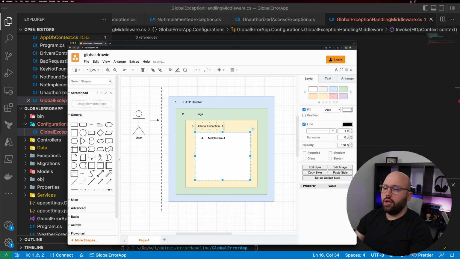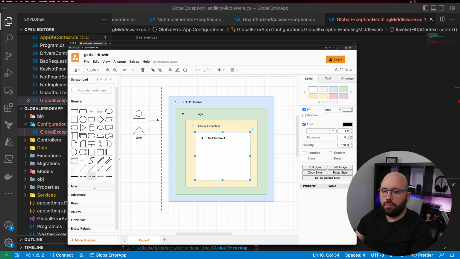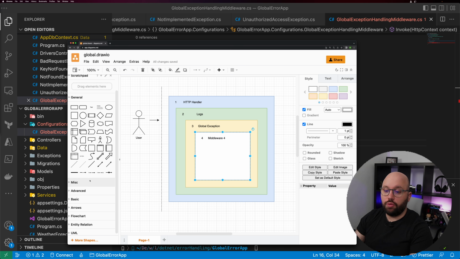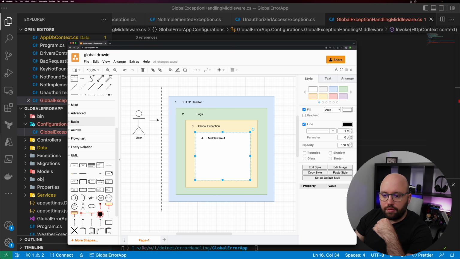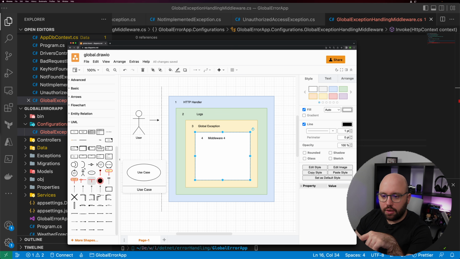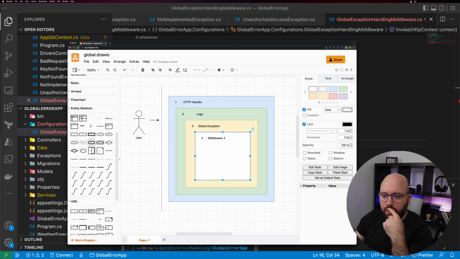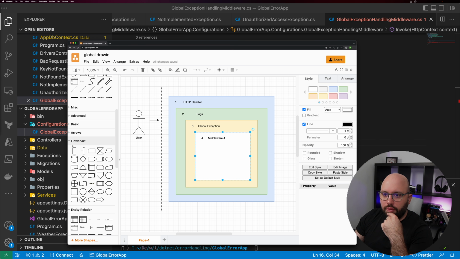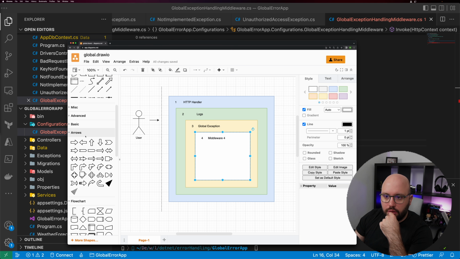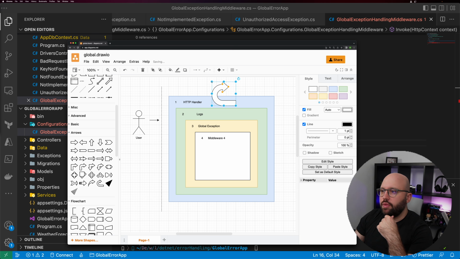So the request has hit here the HTTP handler, which should be fine. But once it has reached the HTTP handler, what happened? It's going to be going from one middleware to another in a layered approach. So let me see if I can find a nice arrow where we can see it jumping in. I think I saw it one time, but if I'm not able to find it, that's fine. I think that's it, yeah. So what happened here?